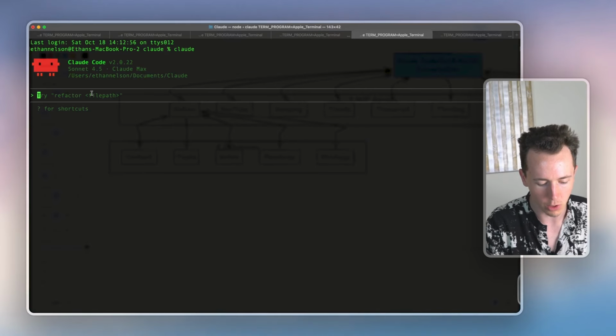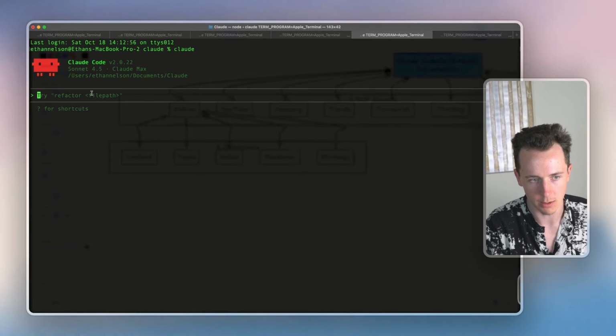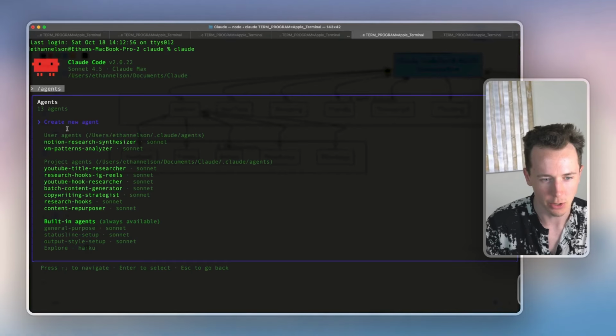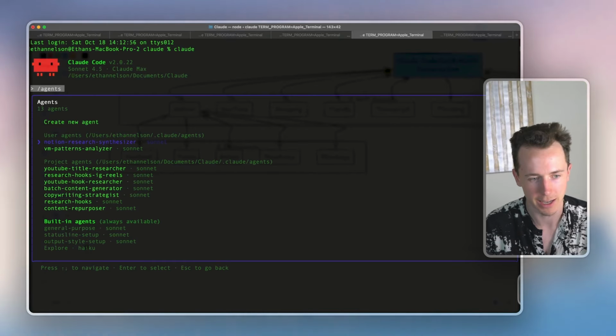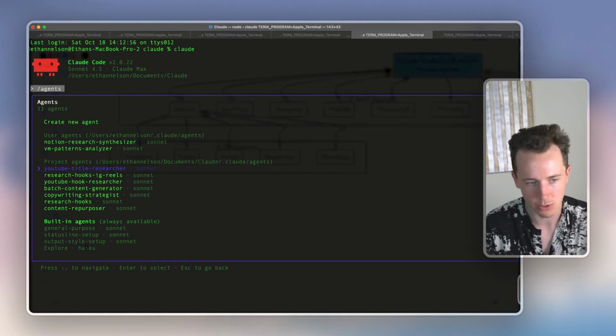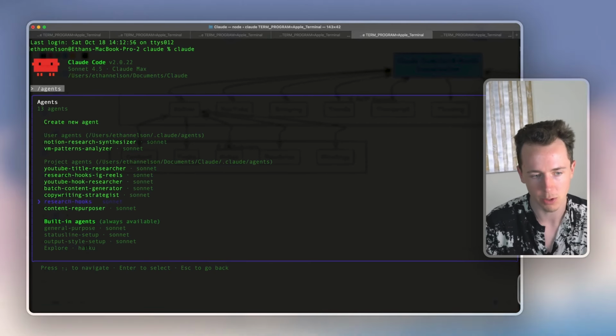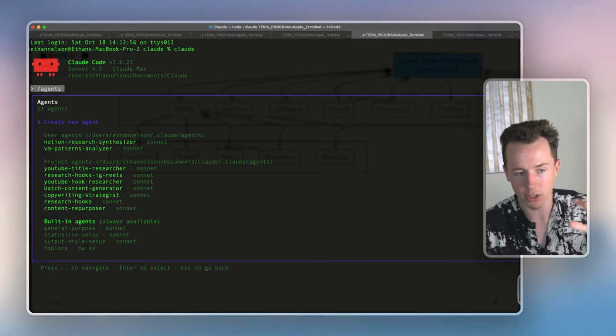Let's say I want it to run an agent. You can see all these agents that I had it build. It's researching my Notion database, analyzing patterns in my voice notes, doing content research. I have a lot of content systems in here: copywriting, research hooks, repurposing content. But I wanted to show you how easy it is.